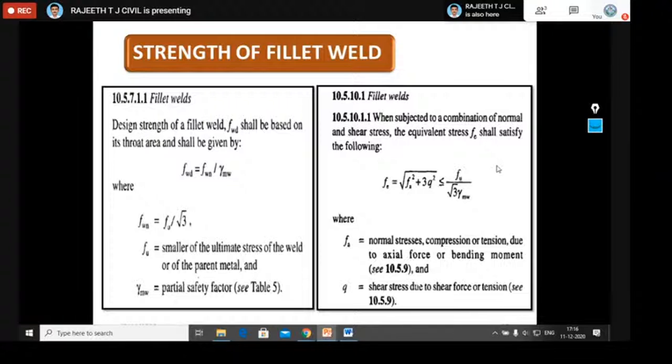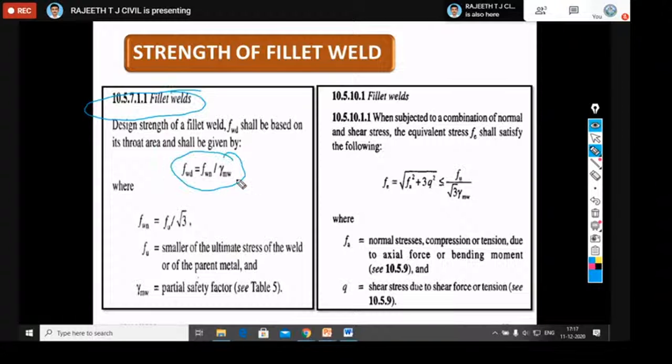Then if you go for the strength of the welds, according to the code, what we discussed in the case of bolted connections was the bearing strength of the bolt and the shear strength of the bolt. Here in the case of fillet welds, this is the formula: FWD, the design strength of the weld, equals FWN by gamma MW. What is gamma MW? The partial safety factor, which you should choose from Table 5 of the code book. Since it is a welded connection, you should choose carefully whether it's a shop weld or a field weld.